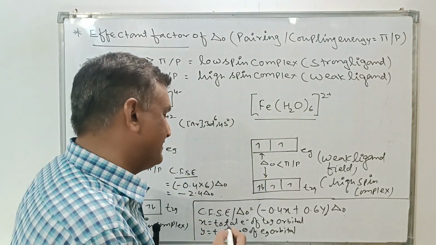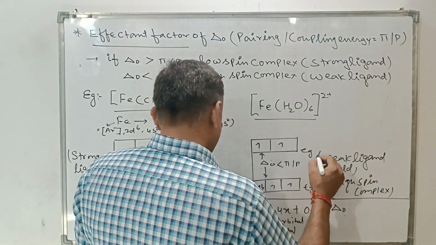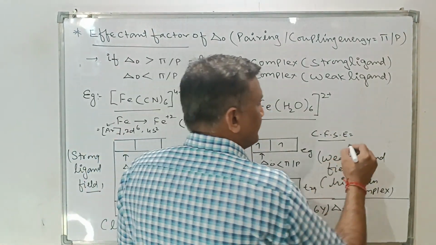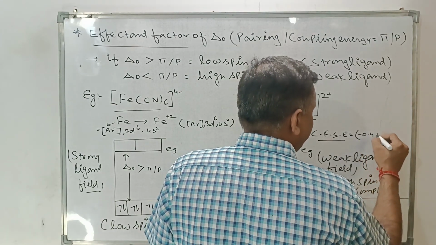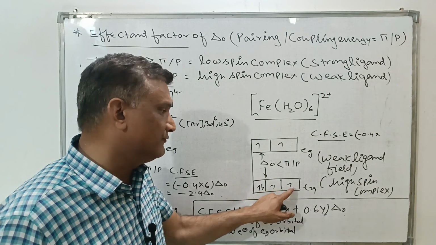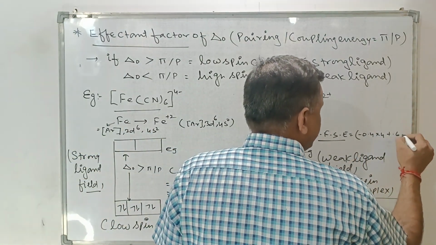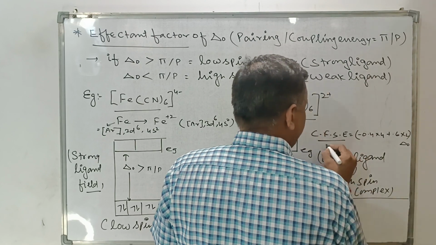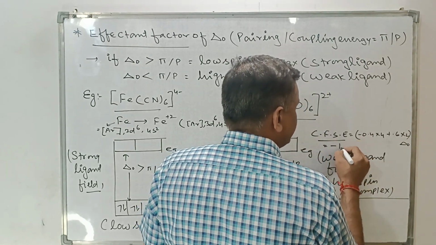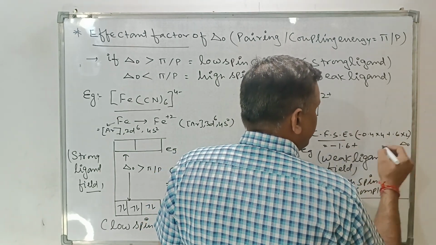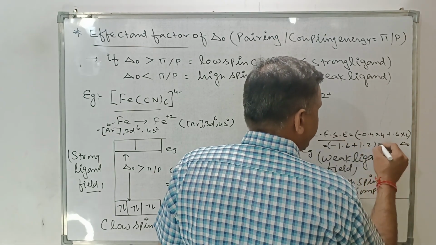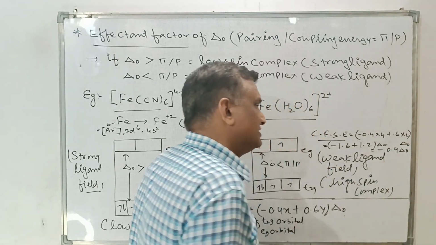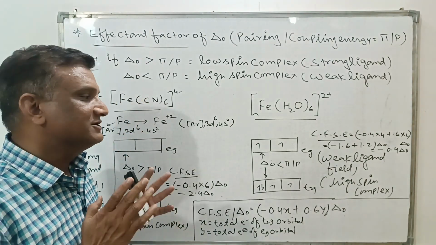And for this other complex, we can calculate the crystal field splitting energy with the same formula: minus 0.4 times x, where x is 4 electrons in t2g, plus 0.6 times 2 for the 2 electrons in the eg orbitals, times del O. So the value is minus 1.6 plus 1.2, and the difference is minus 0.4 del O. This was about the calculation of crystal field splitting energy.